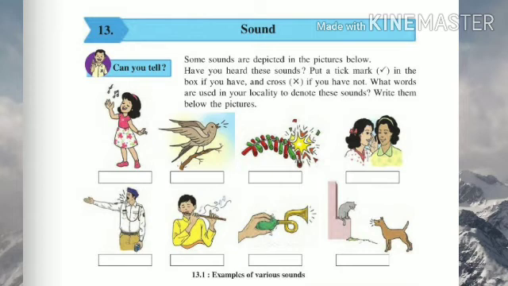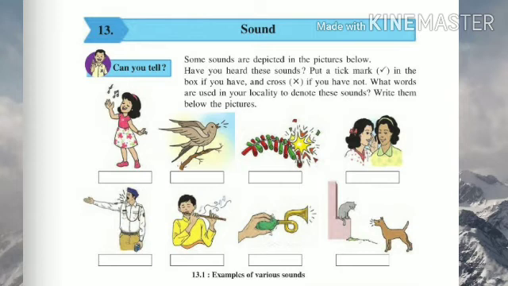Now look at the first picture. What do you find in this picture? The girl is singing a song. Okay, it looks like that. So you can write there melodious song. And I think you all have heard a girl's voice, or you can also sing a song. Okay. Now let's see the next image.